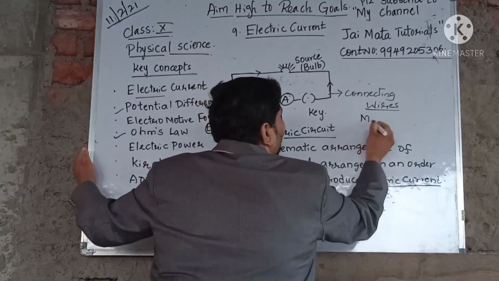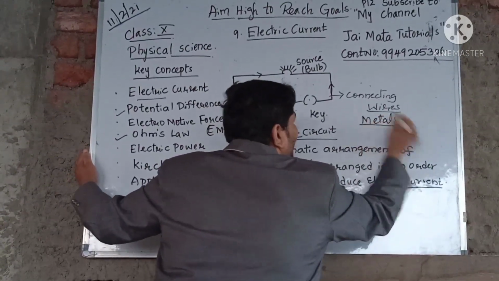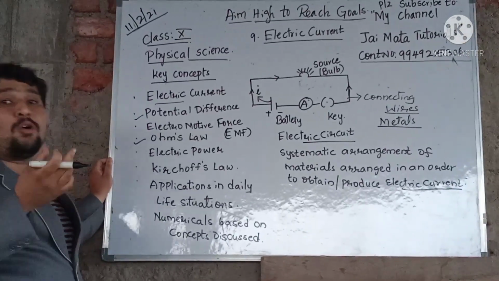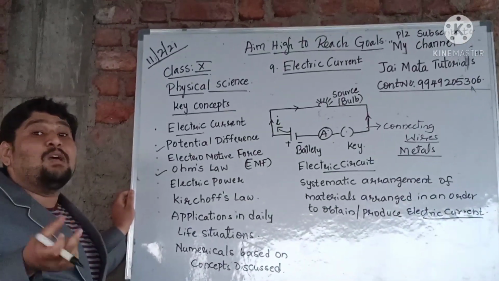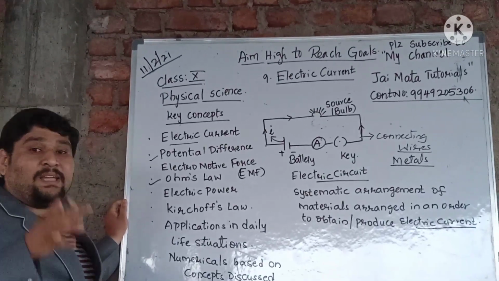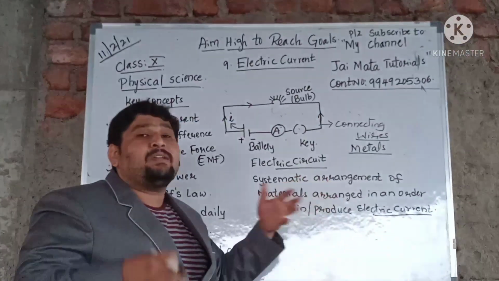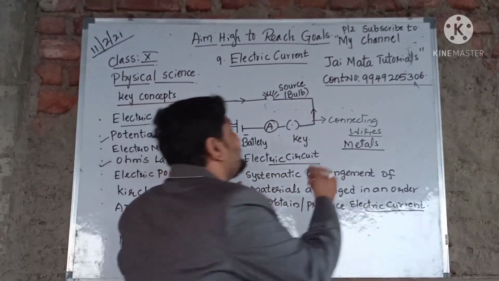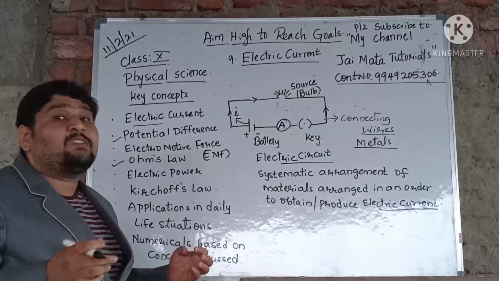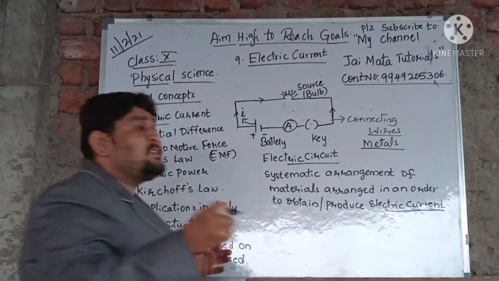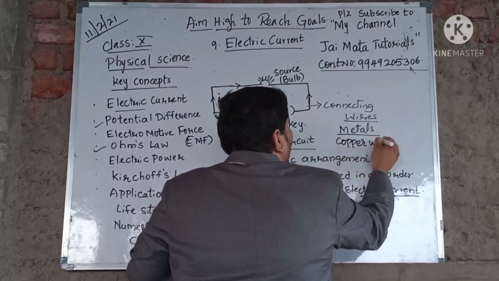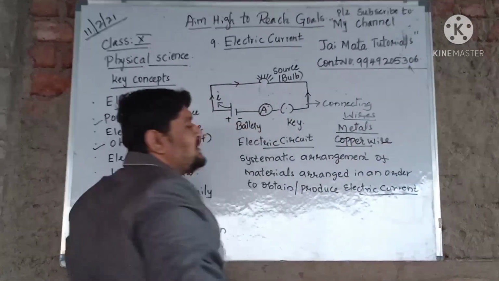Why do we use metals only? Why can't we use other materials? Because, as we know the properties of metals, metals are good conductors of heat and electricity. Can you name some metals here? Whenever we go for electrical connections, in most of our applications we use copper wire. So can I say copper is a metal?